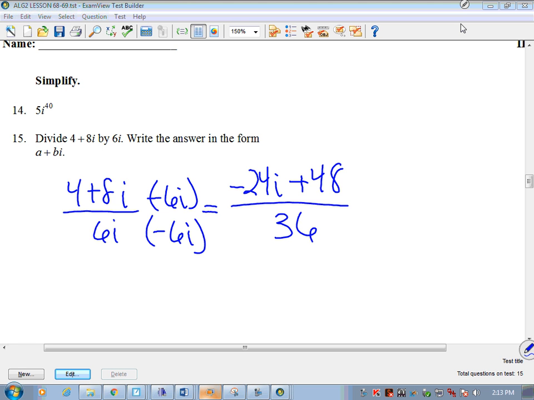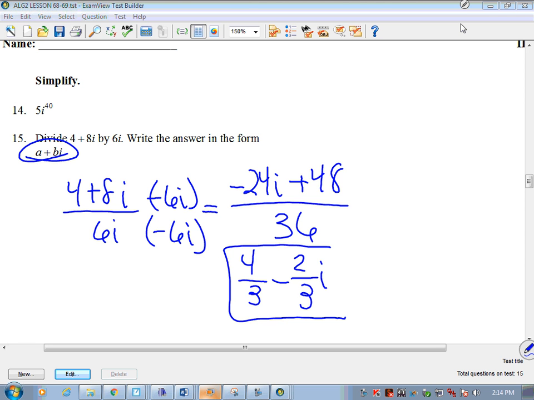So I'm going to divide that on down, and so I should get something like negative 2/3? 4/3. Negative 24 divided by 36? Yeah, okay, so we would flip this so that we are in this format. So we would get 4/3 minus 2/3 i. Good job. Way to go, team.